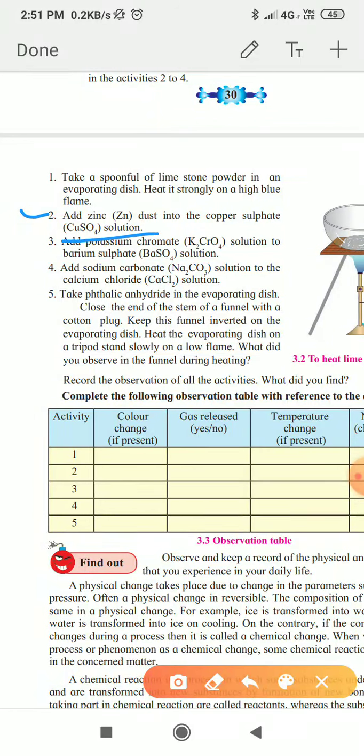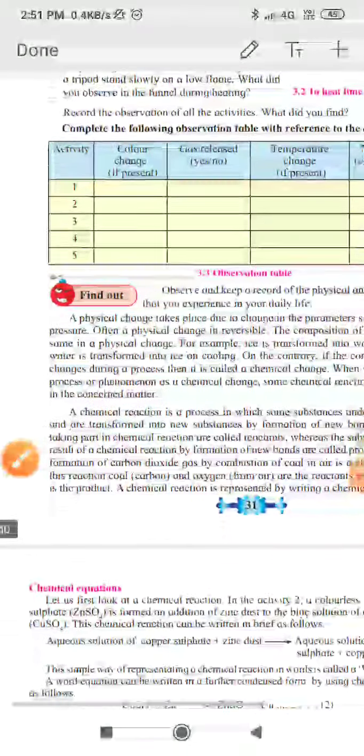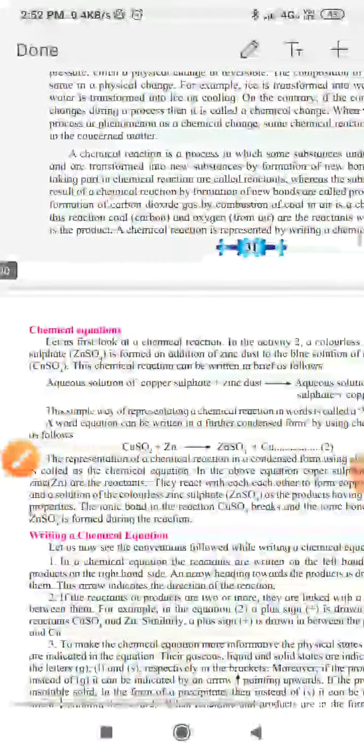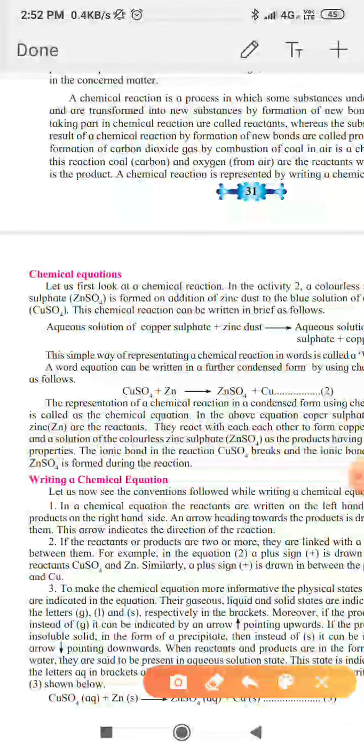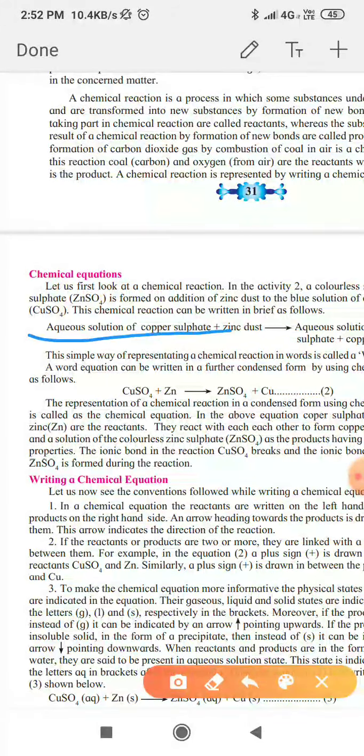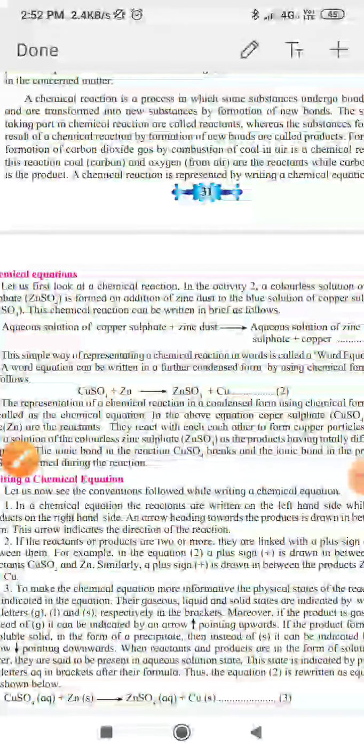Copper sulfate solution is a blue colored solution, and we add zinc dust into it. We can write the equation of this activity as the aqueous solution of copper sulfate plus zinc dust gives the aqueous solution of zinc sulfate plus copper.